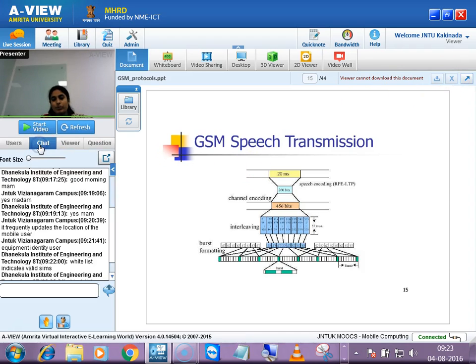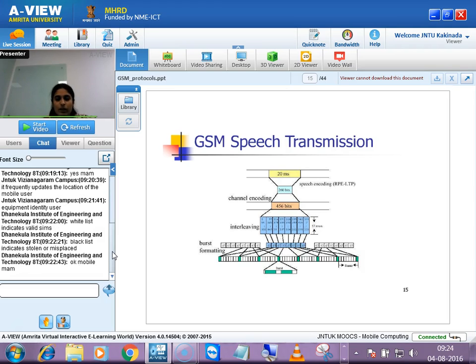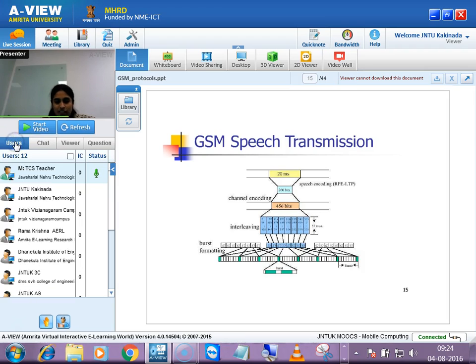And for EIR, it indicates stolen, and it is not related with SIMs. It is related with mobile equipment. SIM we will be having IMSI, which is a unique identifier. And for mobile, we will be having IMEI. So it doesn't indicate if it is a valid SIM. It indicates if the phone we are using is active or not. If the phone is in an active state or not, that will be indicated by whitelist. Stolen will be under blacklist.